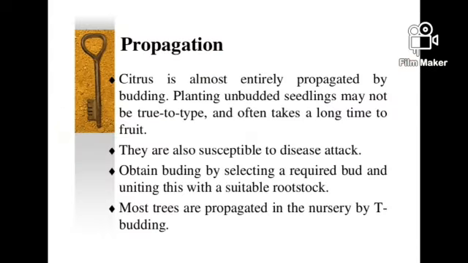Citrus is almost entirely propagated by budding. Planting unbudded seedlings may not be true to type and often takes a long time to fruit. They are also susceptible to disease attack. Obtain budding by selecting a required bud and uniting this with a suitable rootstock. Most trees are propagated in the nursery by T-budding.